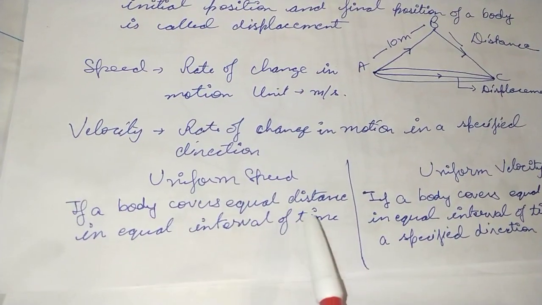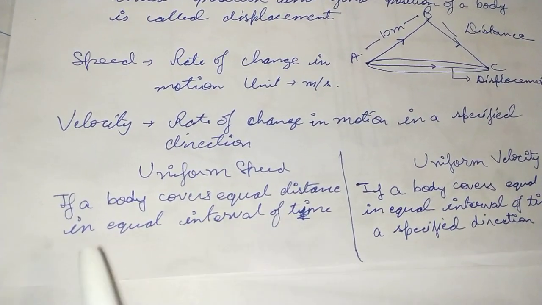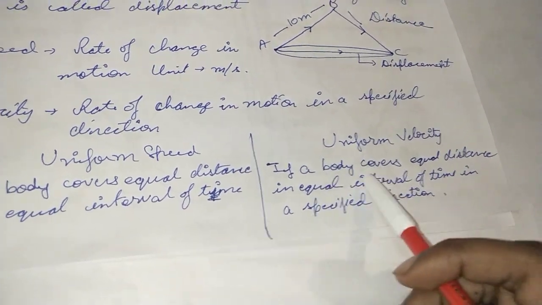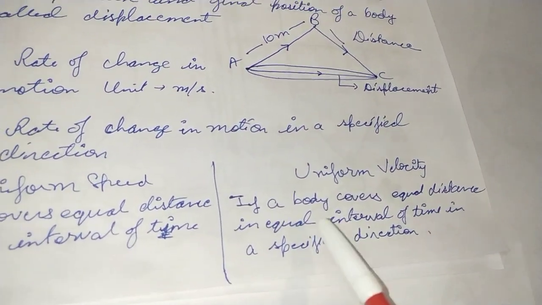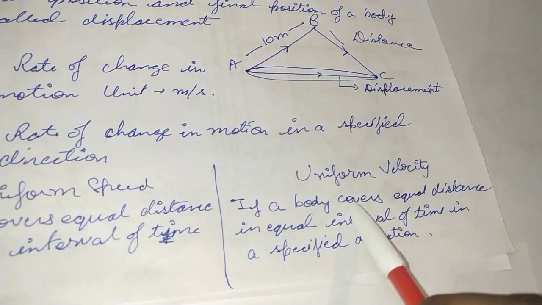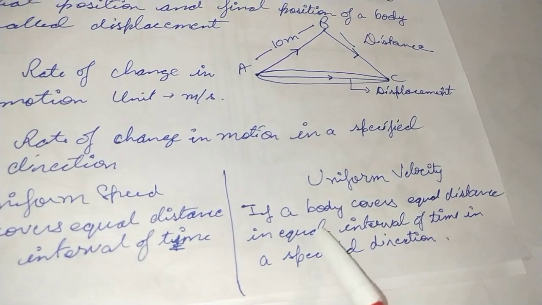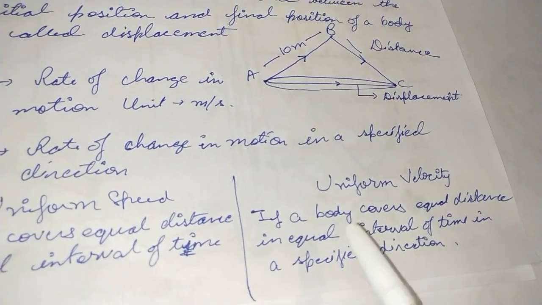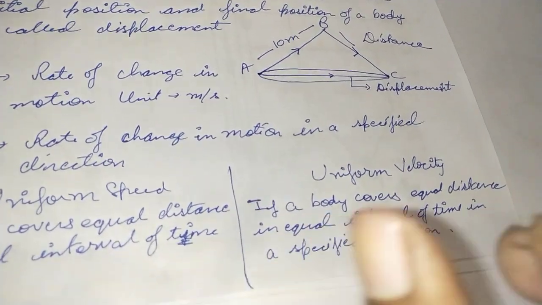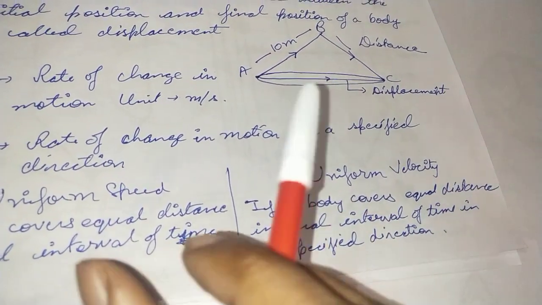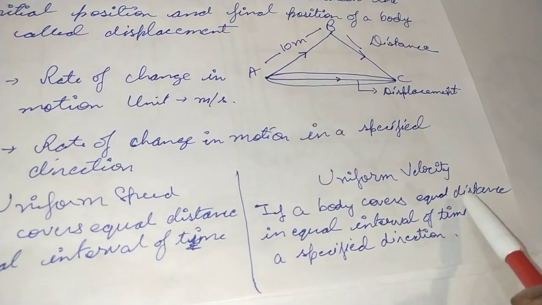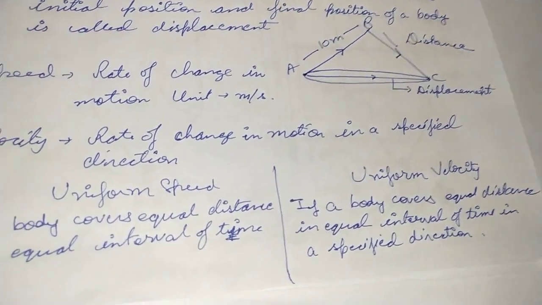So if a body covers unequal distance in equal intervals of time, that will be considered non-uniform speed, and the same goes for uniform velocity and non-uniform velocity. The distance will be unequal and the time will always remain as equal intervals. If a body covers unequal distance in equal intervals of time, the time parameter will be the same, in 1 second or in 1 hour. What distance is the body covering? If it is covering unequal distance, that will be referred to as non-uniform velocity.